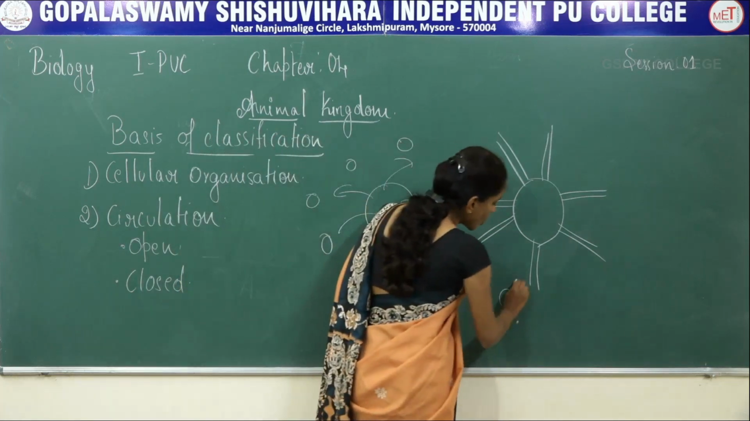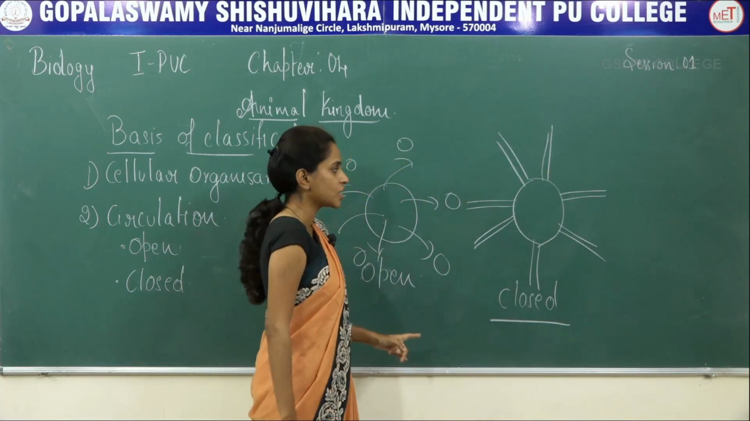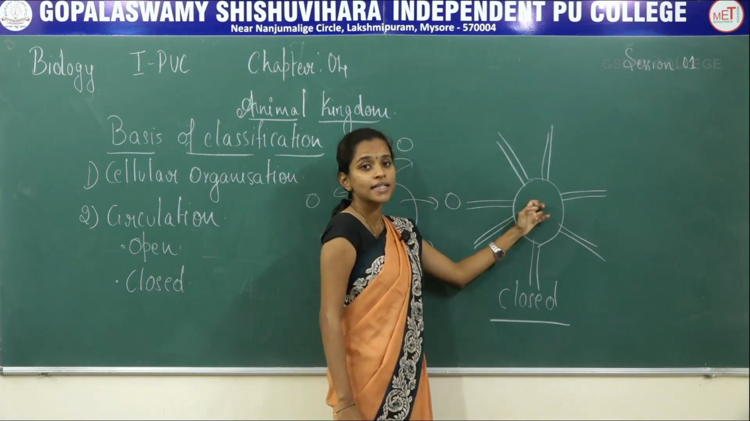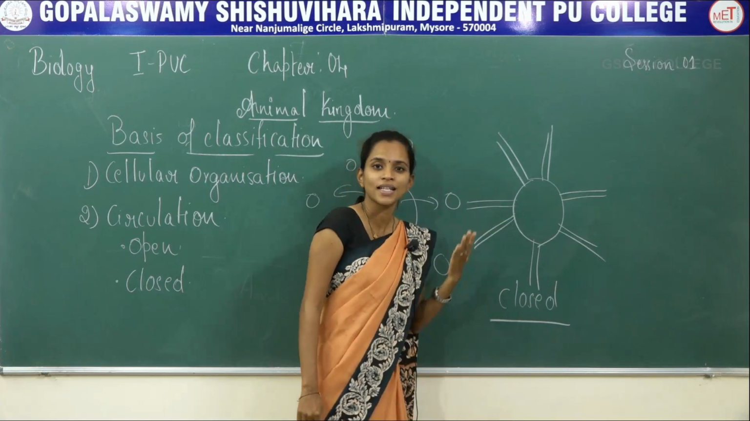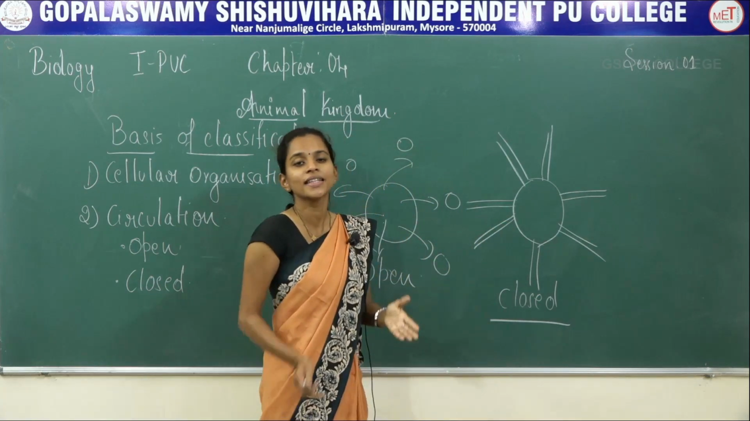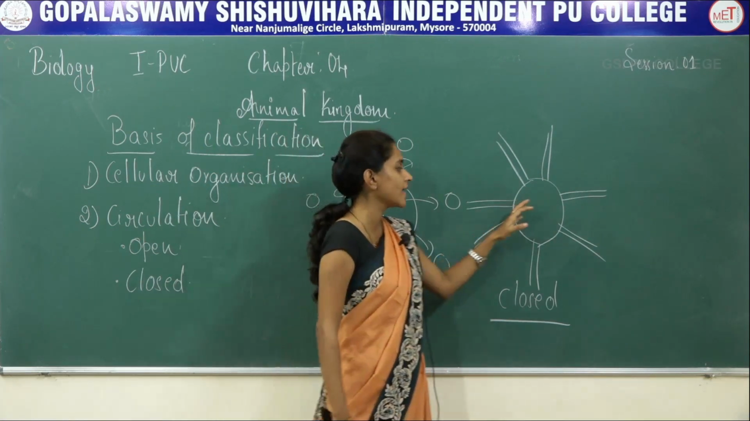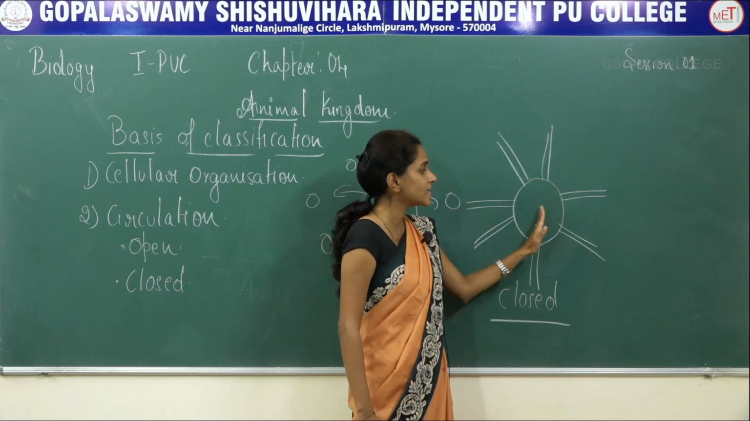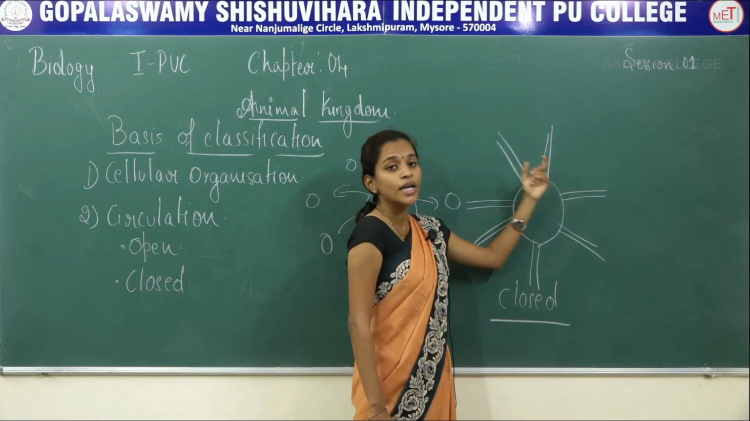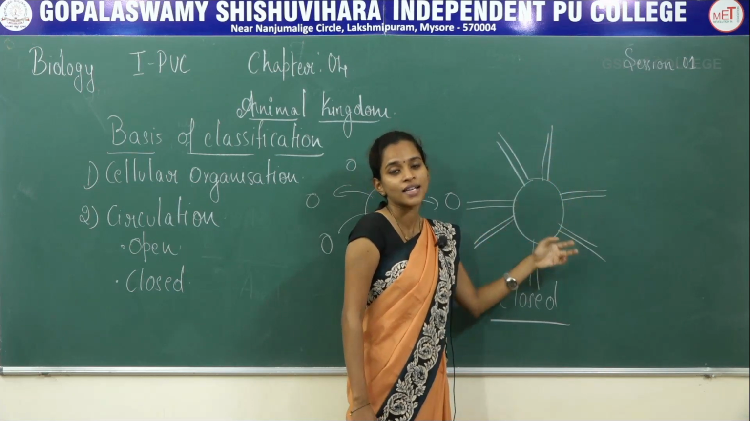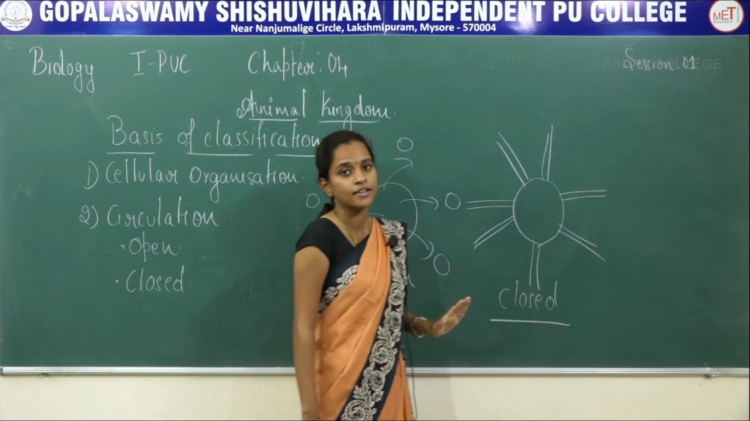When it comes to closed circulation, here the heart has certain canals. These canals are veins as well as arteries, which carry oxygenated and deoxygenated blood in the case of higher organisms. The blood is never directly in contact with the cells, but is carried to the cells with the help of veins as well as arteries. That is what is termed a closed circulatory system.